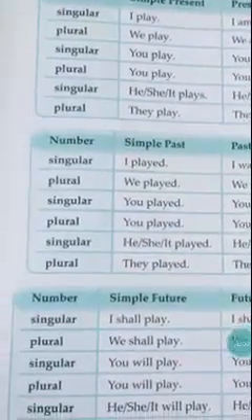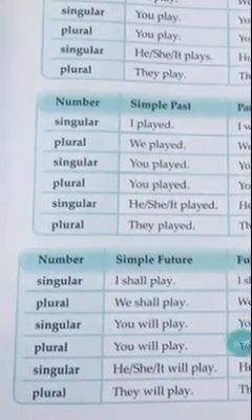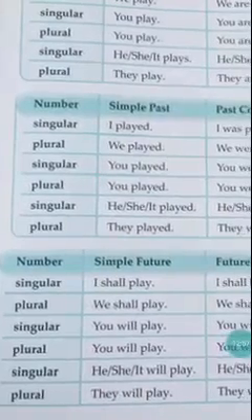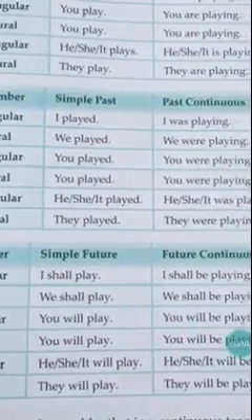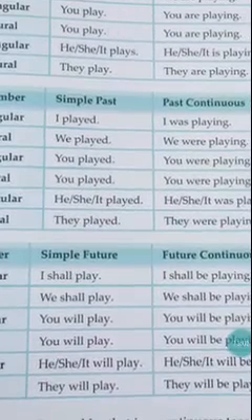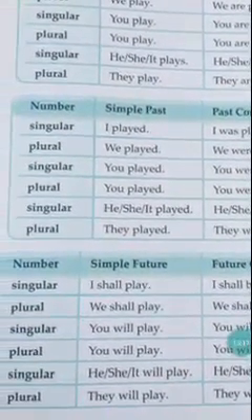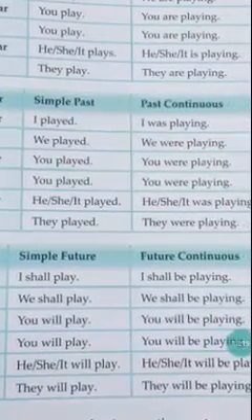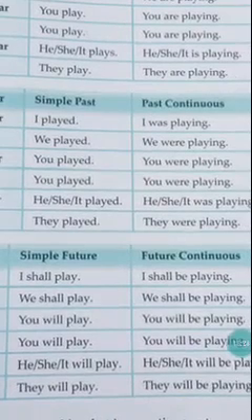Next, simple past, singular, I played. Past tense, I played. Over, the action is done. I played. I was playing. Continuous, past continuous, I was playing. She was laughing. He was playing piano. All these were past continuous, right? Next, plural, we played. We were playing. For I, the plural form will be we, right?